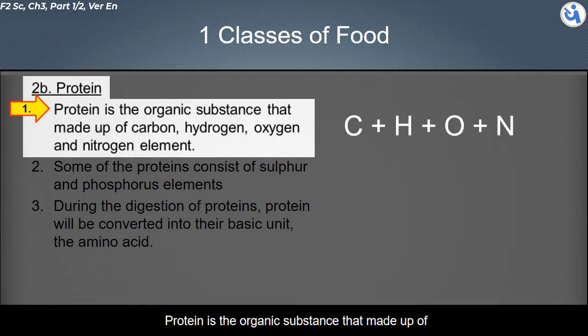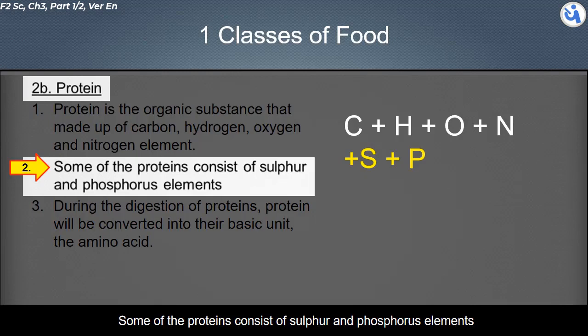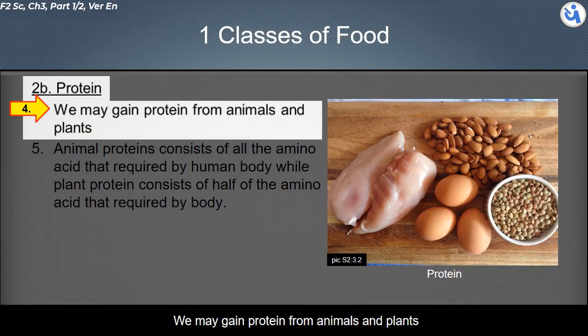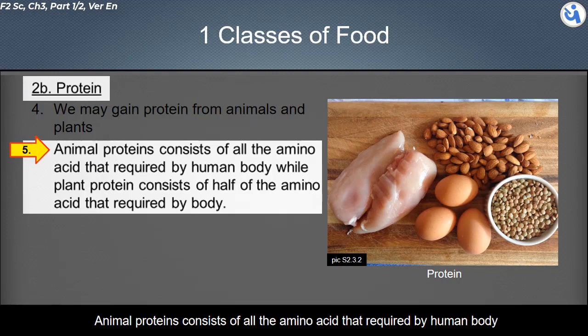Protein is an organic substance made up of carbon, hydrogen, oxygen, and nitrogen elements. Some proteins also contain phosphorus elements. During the digestion of proteins, protein will be converted into their basic unit, the amino acid. We may gain protein from animals and plants. Animal protein consists of all the amino acids required by the human body, while plant protein consists of half of the amino acids required by the body.